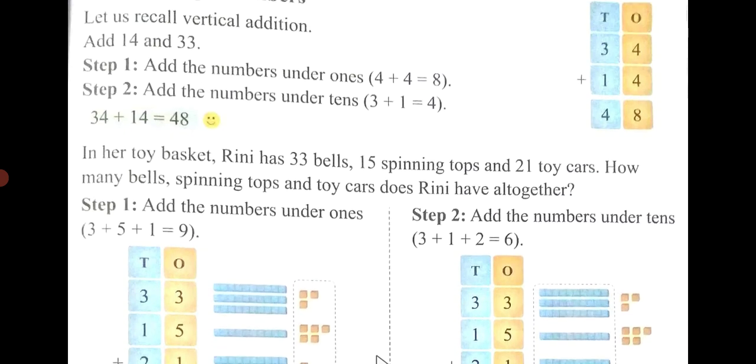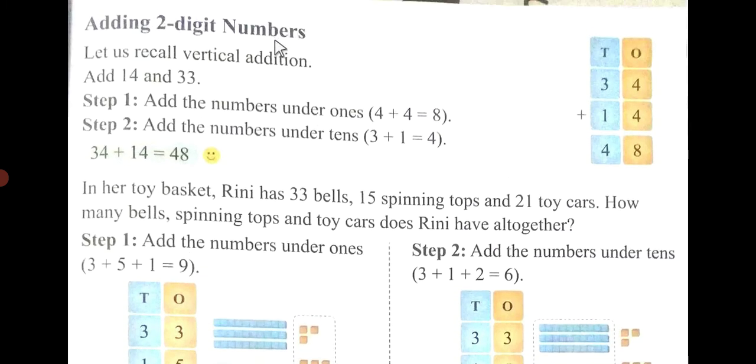So here is the exercise for you. Adding 2-digit numbers. Let us recall vertical addition. Add 14 and 33. Step 1, add the numbers under ones. So tens and ones. 4 plus 3 is 7, and 1 plus 3 is 4. Step 2, add the numbers under tens. 3 plus 1 is 4. So 34 plus 14 is equal to 48. You can get the answer here.